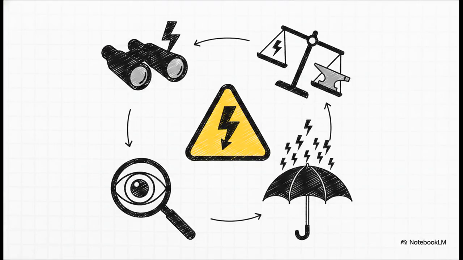And finally, we arrive at risk management. We break this down into 4 continuous stages used to anticipate and mitigate project disasters. First, risk identification to spot those potential problems early. Then, risk analysis to assess the likelihood and the consequences, basically asking, how bad could this really be? Next is risk planning, where we figure out exactly how to avoid the risk entirely or at least minimize its impact. And finally, risk monitoring, where we continuously revise our plans and keep a really watchful eye on potential threats throughout the entire lifecycle of the project.